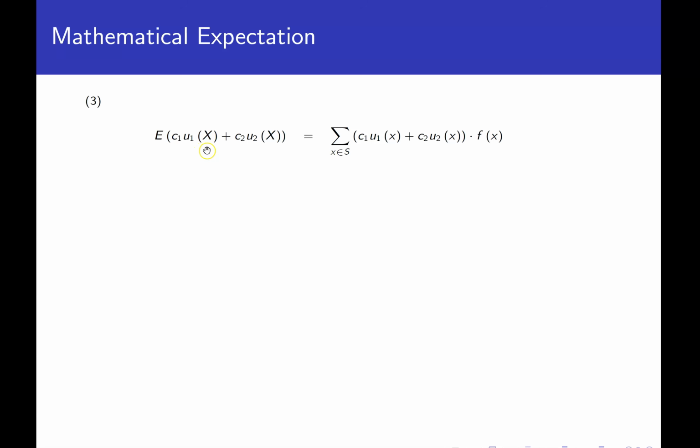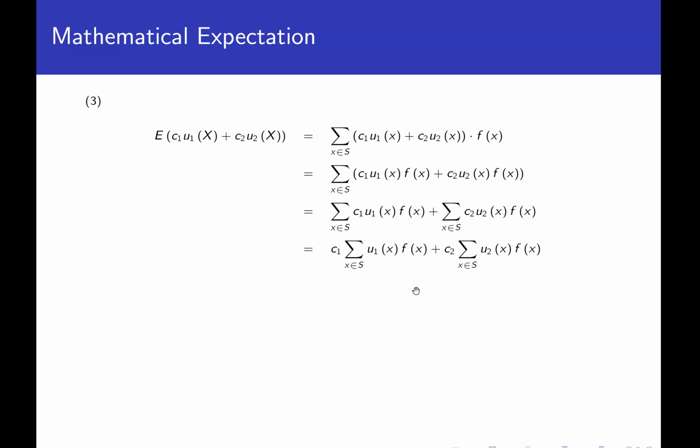Expected value is defined as take the function on the inside and multiply by the PMF. In this case, we can distribute the PMF over the sum. And now I've got a sum of a sum. Well, addition is commutative, so I can break up the summation over that sum. So I can split it into two pieces.